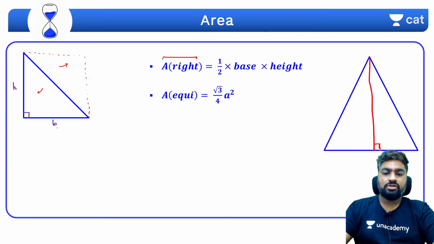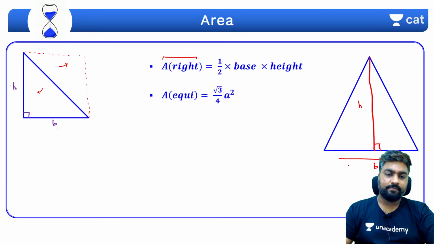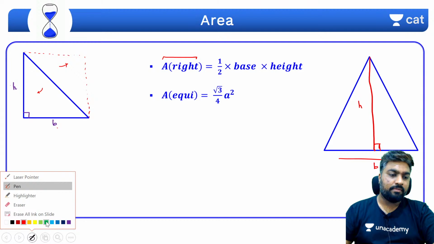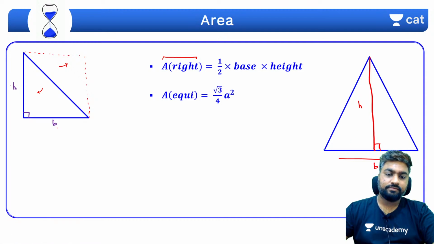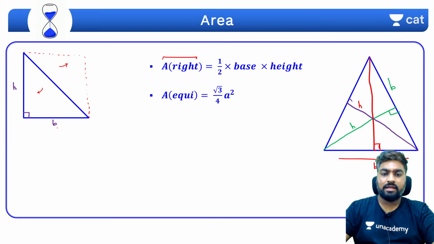So this perpendicular becomes the height, and this will be the base for it. If I draw a perpendicular from here, then this will become the height, and this will become the base for it. If I draw a perpendicular from this vertex, then this will become the height and this entire thing will be the base. Got it?